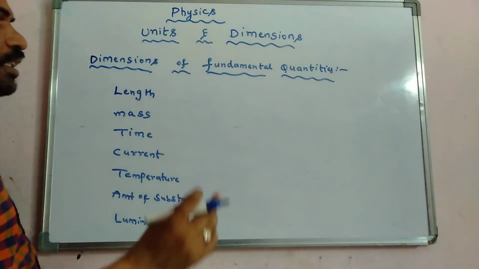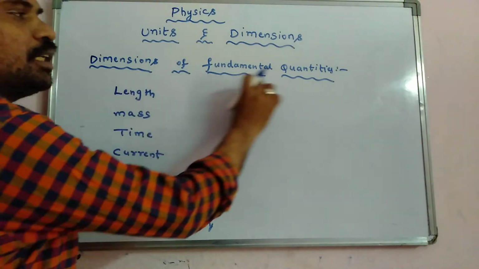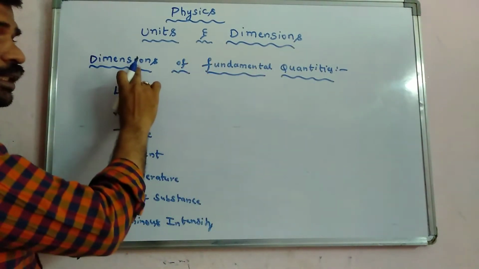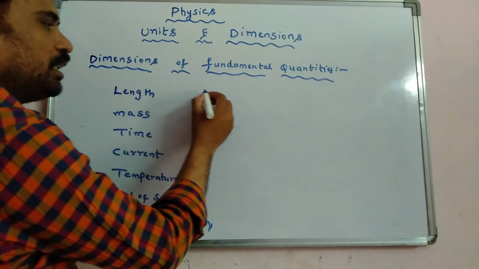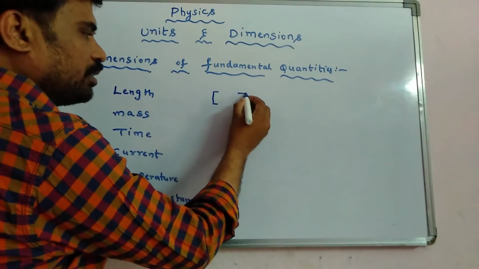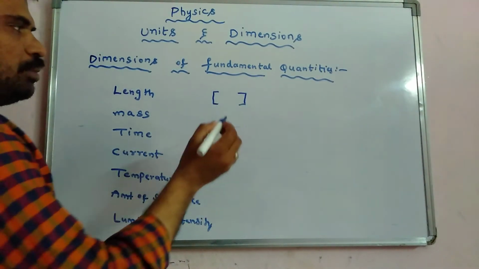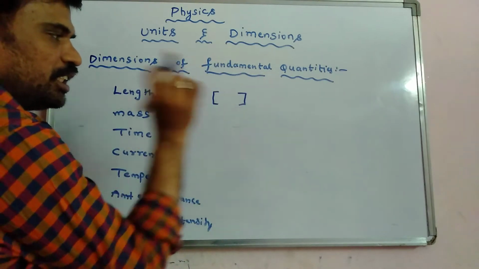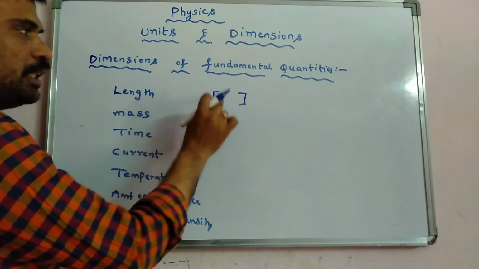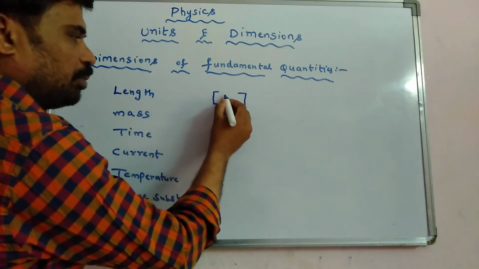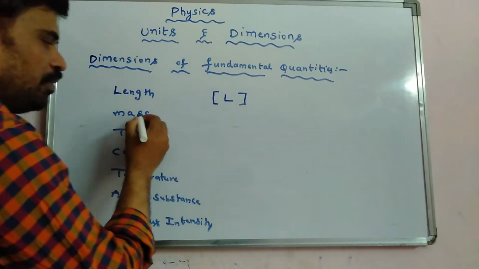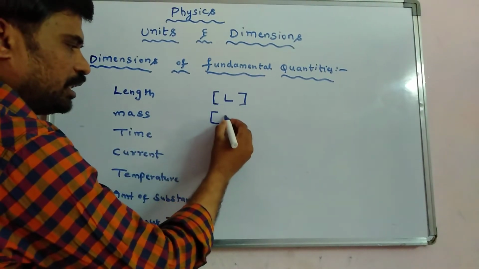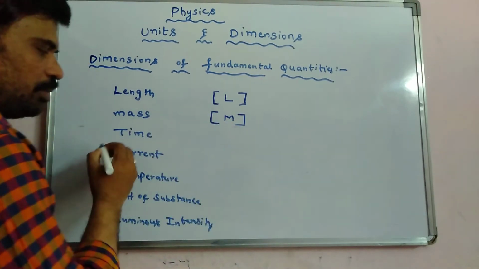Now let us learn about dimensions of fundamental quantities. Dimensions are represented in square brackets. Just remember, students, dimensions of fundamental quantities are represented in square brackets. For length, the dimension is represented as L. For mass it is capital M in square brackets.